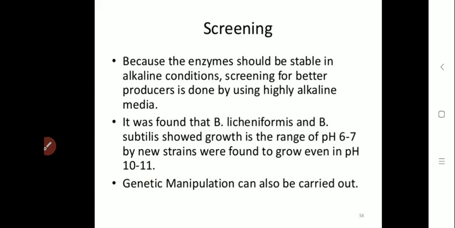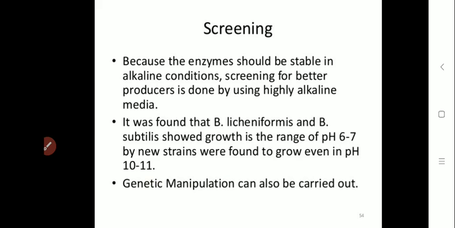So how can we screen bacteria or fungi for the production of such enzymes? For alkaline serine protease production, the enzyme should be highly stable in alkaline conditions. So the screening of microorganisms producing enzymes is done basically in alkaline media.